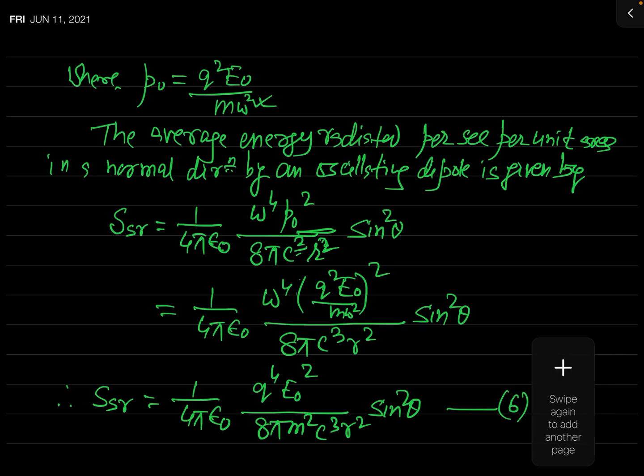So let us now first of all write the expression for the differential scattering cross section. What will be the differential scattering cross section in this case when our wave is plane polarized?